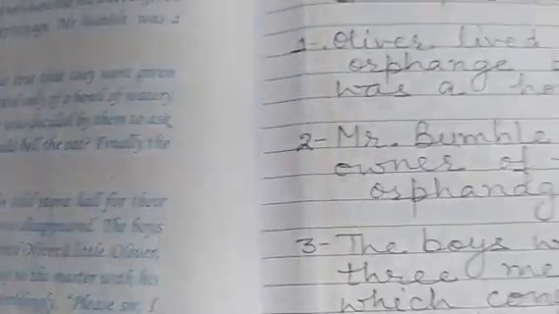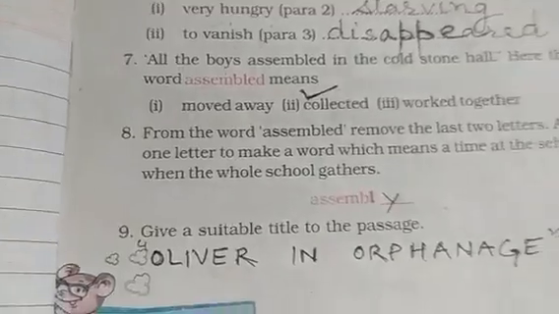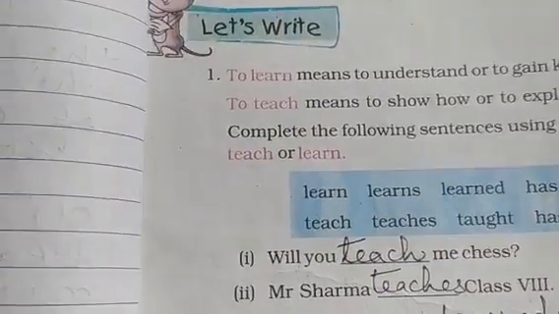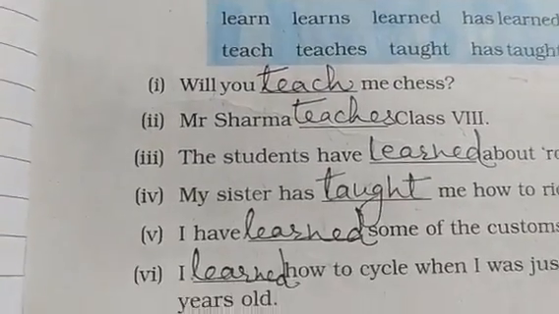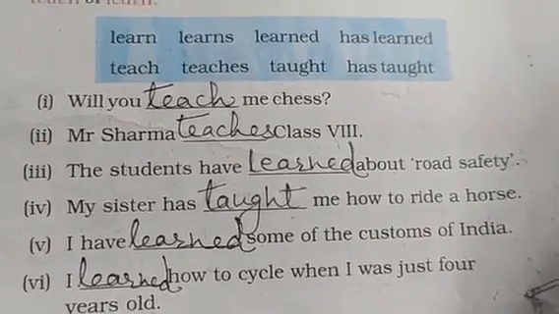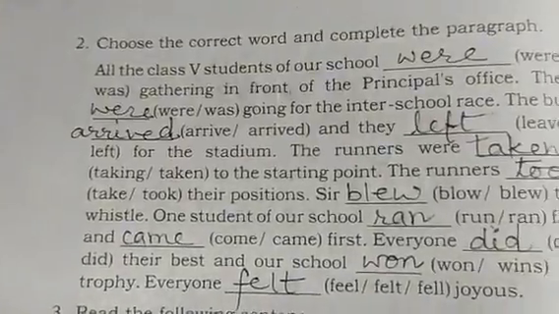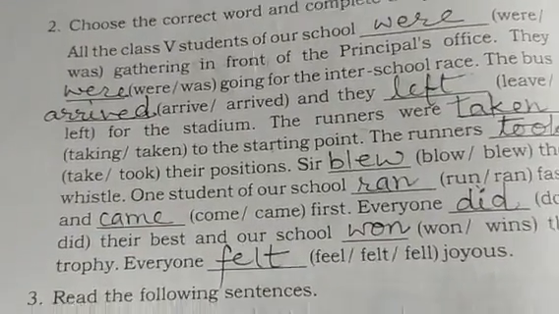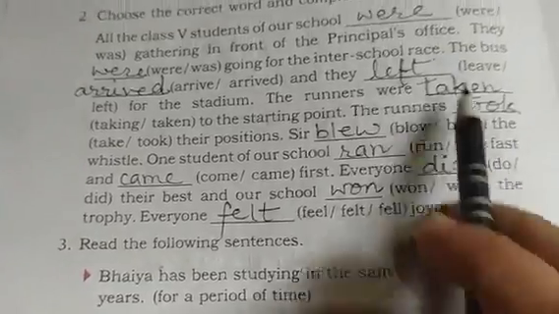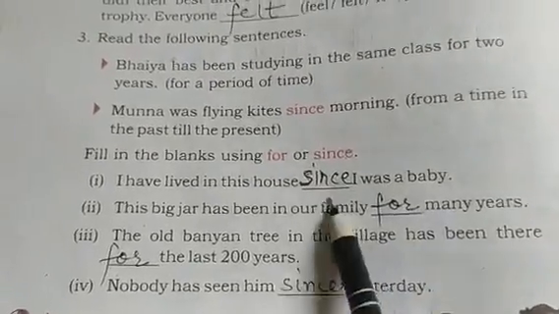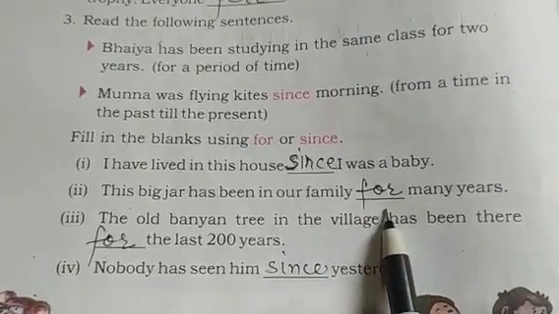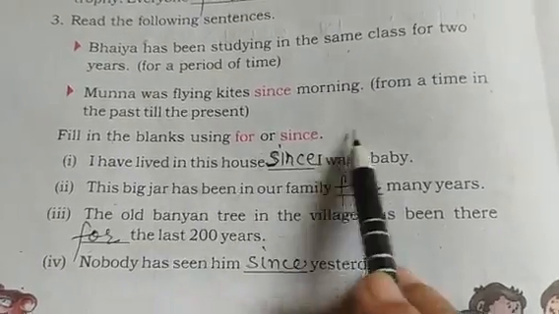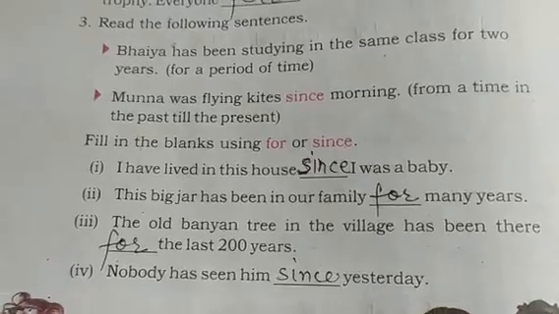The question answers, the exercises, and learn this. Correct use of verbs. This exercise was related to correct use of verbs. And next we had also use of proper tenses, use of proper forms of verbs. This passage was to be filled with the correct form of verbs. Alright, here use of since and for, this we have studied in grammar also. Alright, so this, prepare it properly.